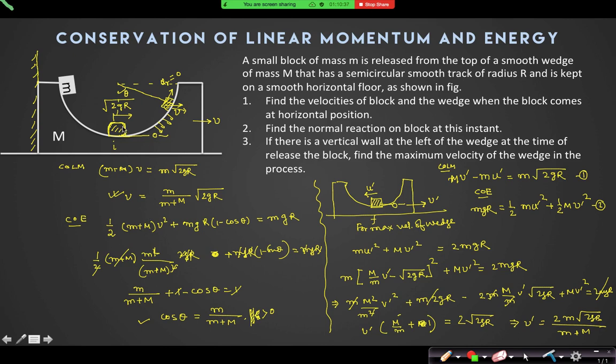Look, when the block is moving upward, it is providing the normal reaction. When it is coming downward, it will provide the similar type of normal reaction to the block. So if in its upward motion it is providing the same force in the same direction, and in the downward journey also it is providing the same force in the same direction, then only its momentum will get doubled, right?